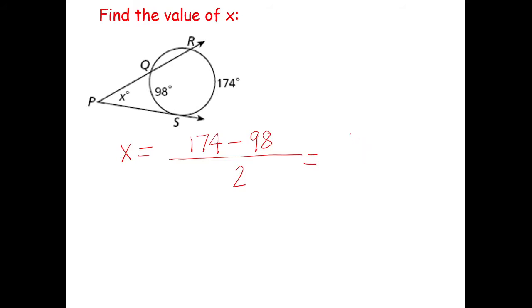How much? 76. Divided by 2. We have 38 degrees. Okay? So that is the measurement of x. Are there any questions with this example?